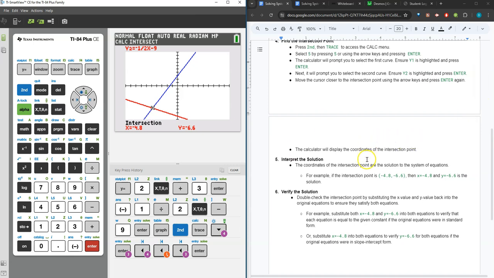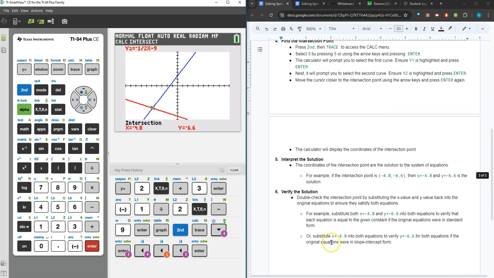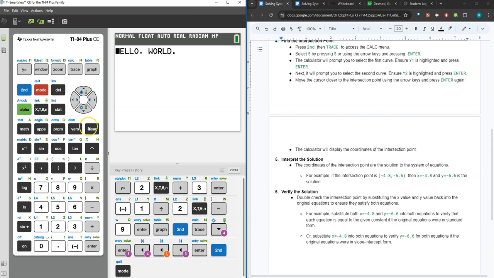In our case, because our equations were written in slope-intercept form in the very beginning, we'll look at the second option, which says that we'll just substitute our x value into the equation and then verify that our result is our y value of negative 6.6. So let's test that. I'll go to second quit, clear that, and let's double check our intersection point is our solution.